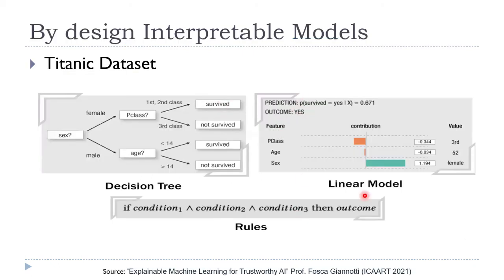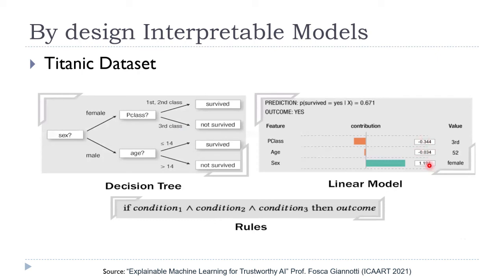We can understand this by considering this example. Here we have a Titanic data set where we have built classifiers to predict the survival of passengers based on their various input attributes. In the decision tree, you can see that on the basis of sex, their reservation class and age, we can predict whether that particular passenger was going to survive or not survive. This is a decision tree, so that's why you can see that it is easily interpretable and understandable. In case of linear model, we got the value of coefficients for each of our input attributes.